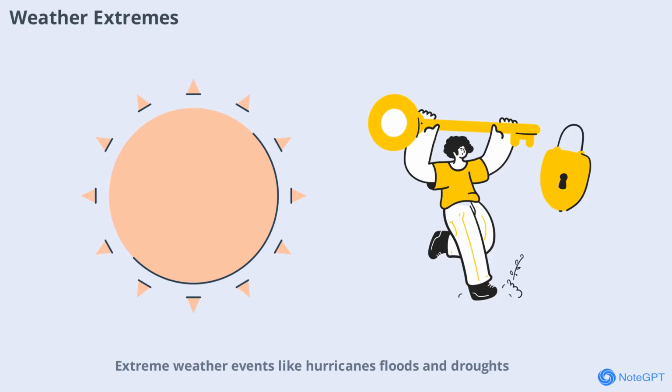Extreme weather events like hurricanes, floods, and droughts can have a big impact on communities. These events are part of weather, not climate, because they happen over short periods. However, scientists study whether climate change is making these events more common or severe.